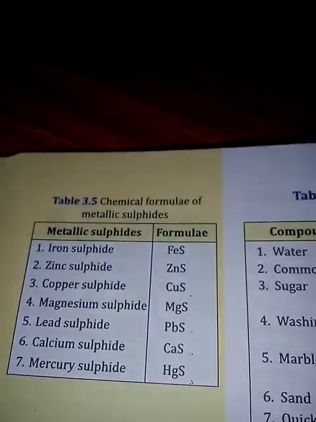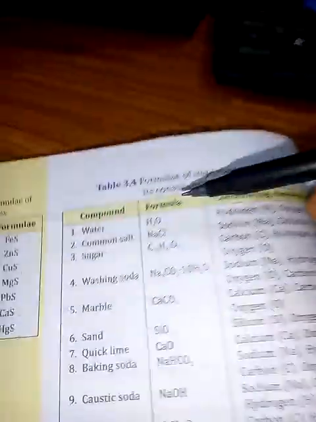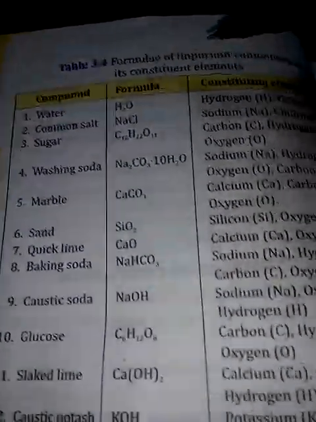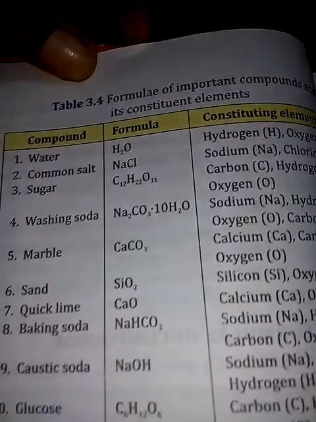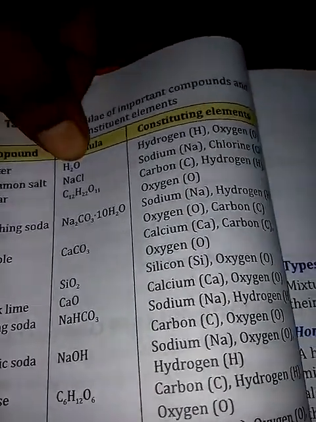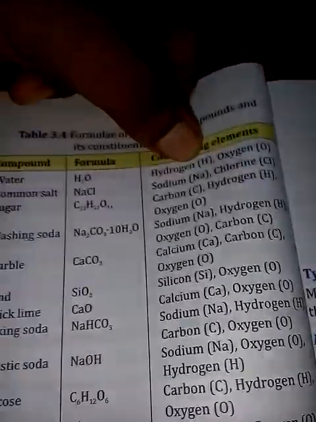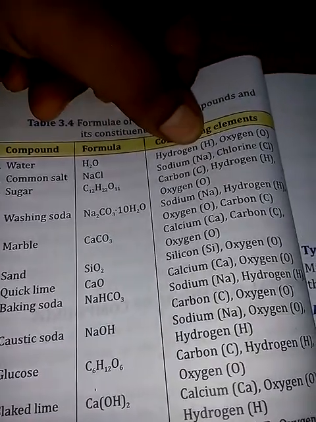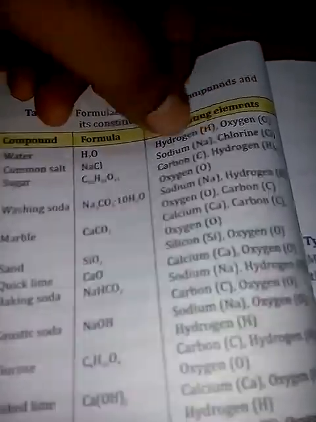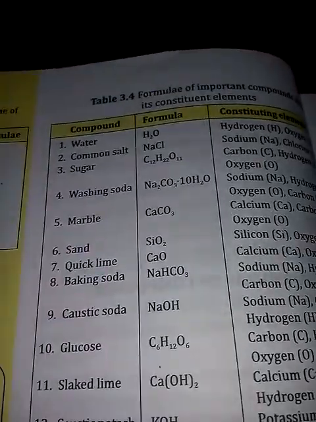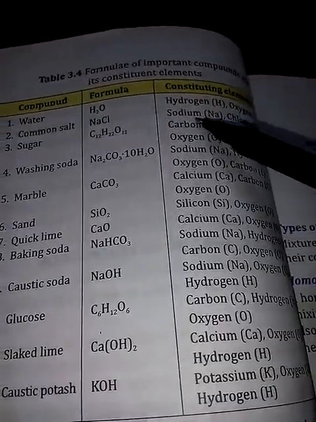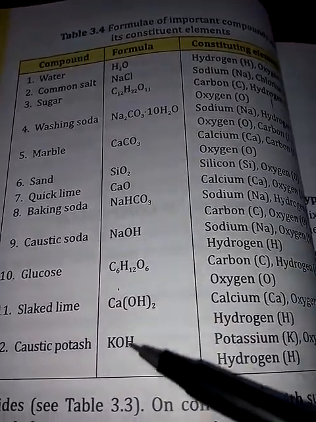Understood? So go through these formulas. There is a table given, table 3.4, where the formulas and the constituent elements are given. Go through those. See, water, formula H2O. Constituent means building particle. What are the building particles here? Hydrogen and oxygen. Similarly, common salt, NaCl. What are the building particles of common salt? Yes, sodium and chlorine. Like that it is given.